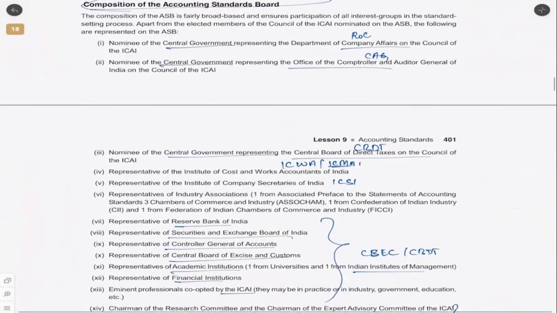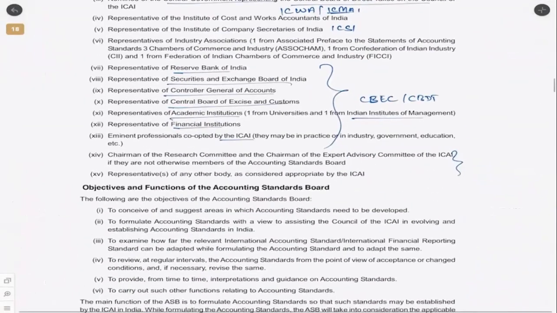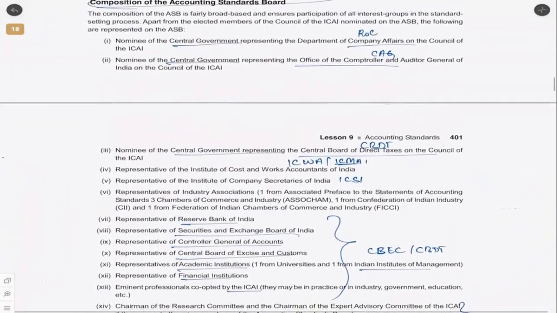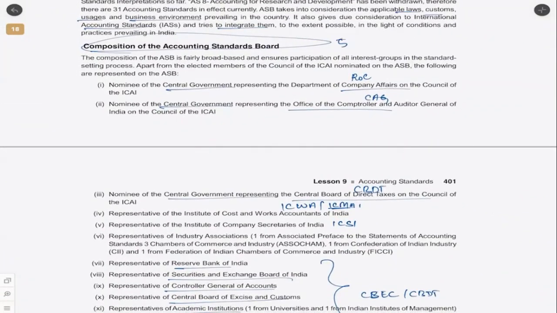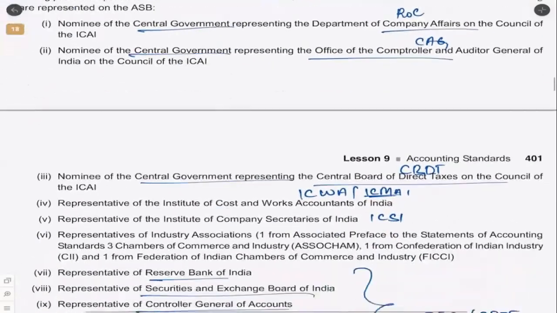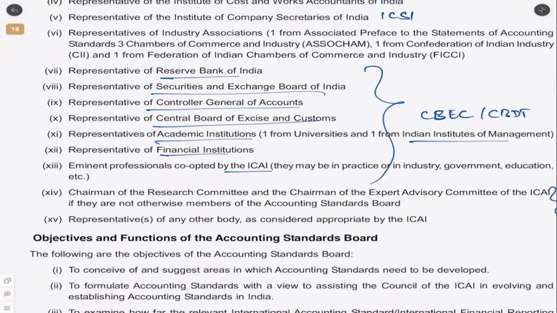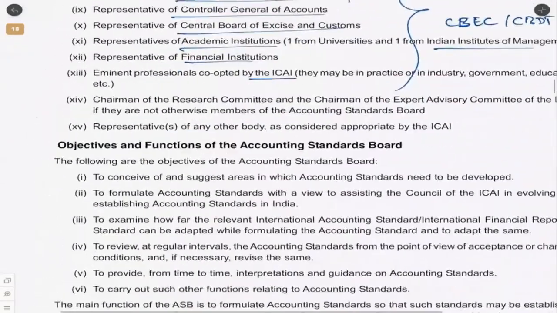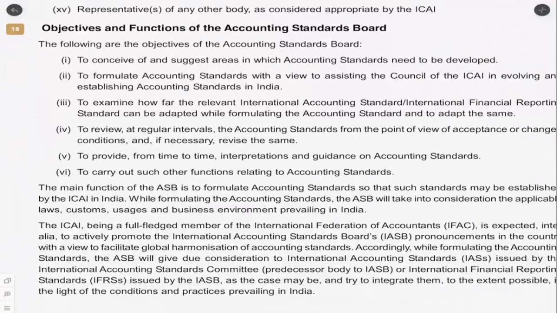In such cases, you'll have to remember the composition. So if at all they ask such questions, at least remember about 6 points, because accounting standards will not be asked for more than 5 marks. So you need not write all of this. Now we have 15 points here. You can't write the entire 15, of course. Write at least about 6 to 7. That should be more than sufficient.